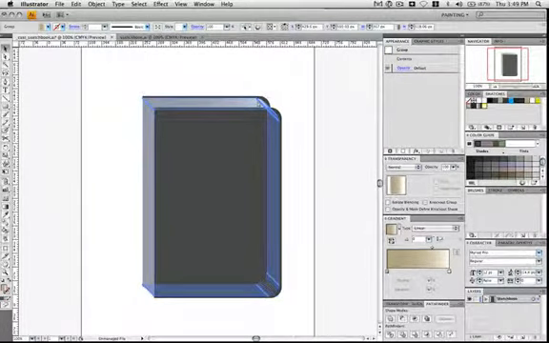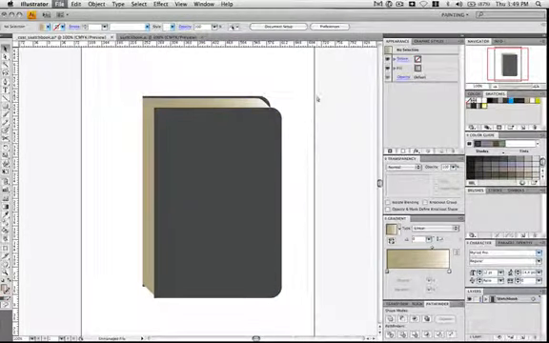Well, at this point we can go ahead and ungroup them. That way we can select them easily individually. And go ahead and save.